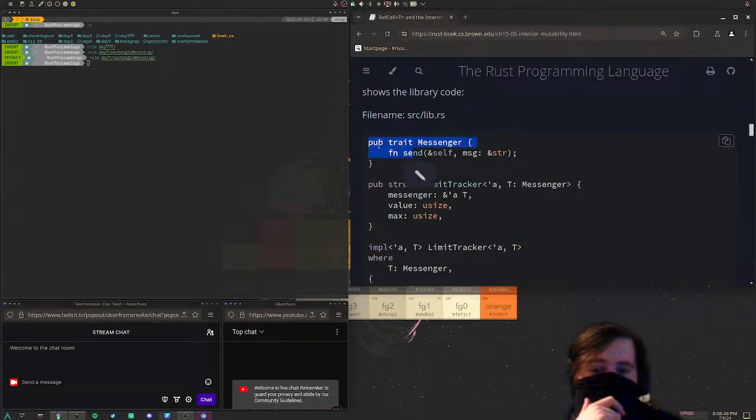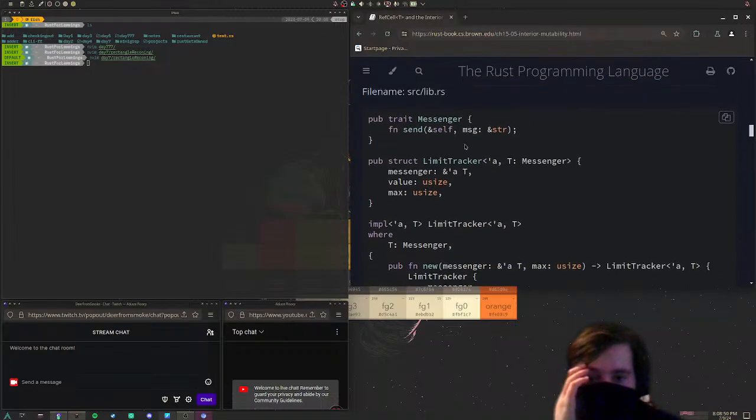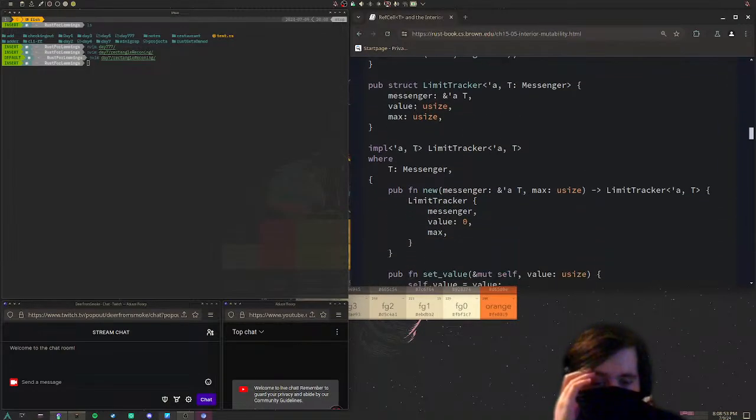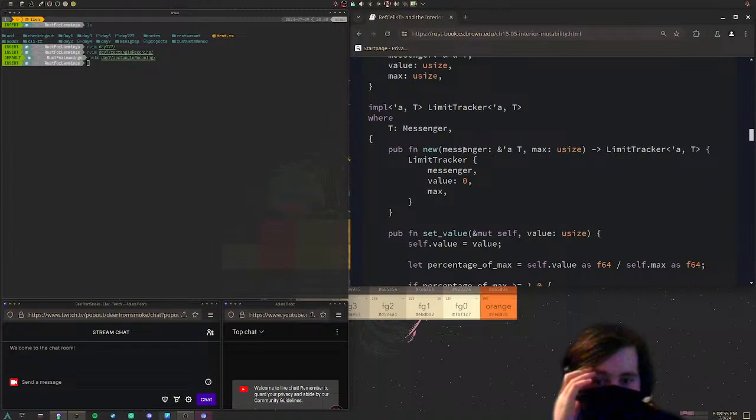That's a trait bound, where T implements the trait Messenger. Public function new, taking in a messenger, which is a reference with a lifetime of 'a to any type, and max, which is a usize, outputting a LimitTracker with the same lifetime and type. And then we simply output LimitTracker.